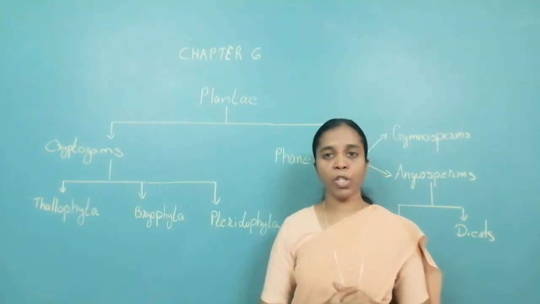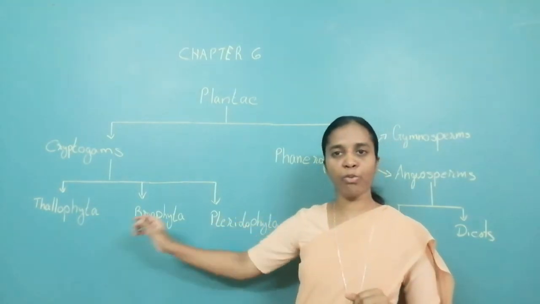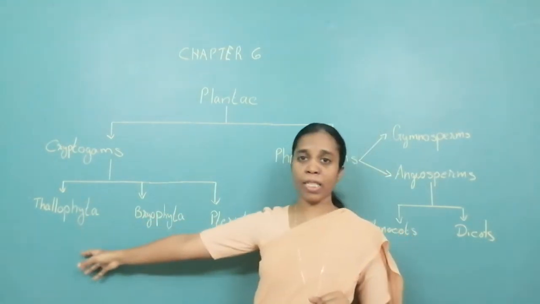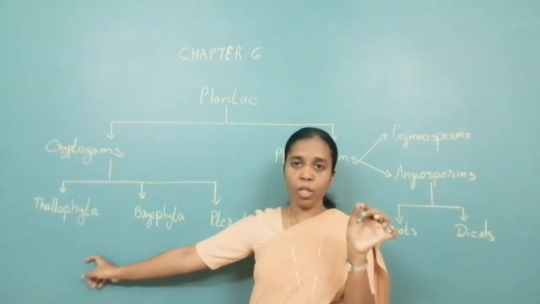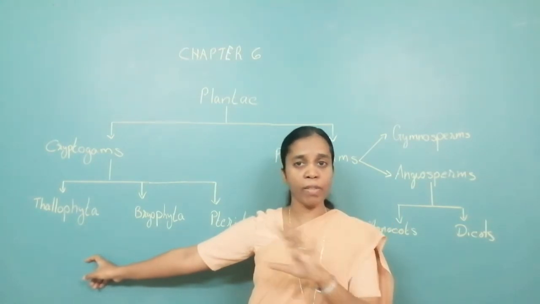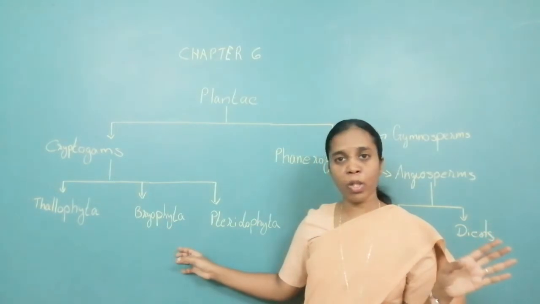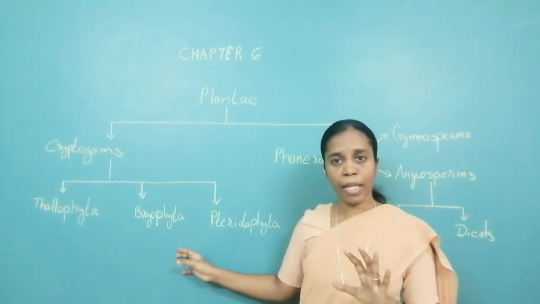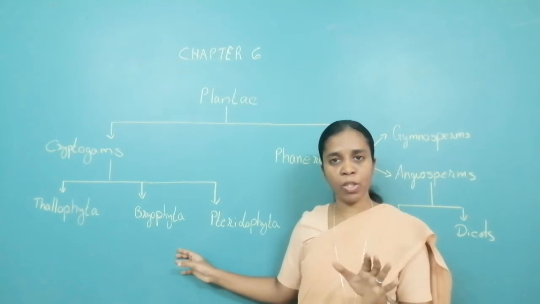They are further divided into 3 subdivisions, which are the Thallophyta, Bryophyta, Pteridophyta. Here the structure is fine thread-like structure, mainly in water. They don't have separate root, stem or anything. Little more advanced, they are known as amphibians. They have false leaf, false root, that is thalloids and rhizoids.